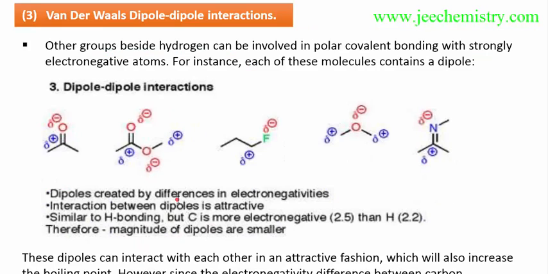Now the van der Waals dipole interactions. When there is a more electronegative atom, it develops delta minus and delta plus develops on the other atom. There is a dipole interaction. Similarly, here oxygen becomes delta minus and delta plus develops on the other. There are attractions between the dipoles, and this is called dipole interaction. Dipole interactions also increase the strength of the bond and the boiling point. Fluorine will develop delta minus and the other atom delta plus. Similar delta minus and delta plus charges develop, and this increases the boiling point of the compound.